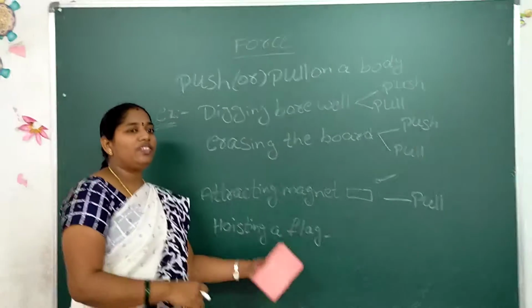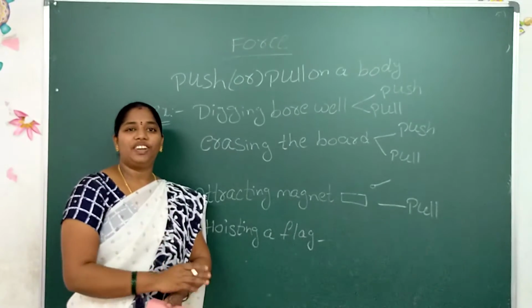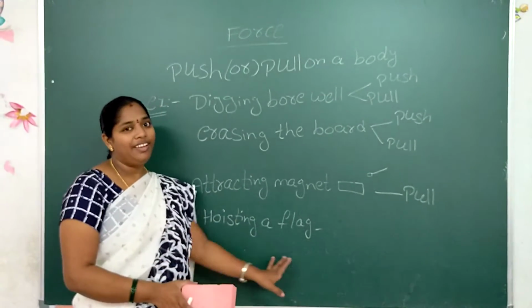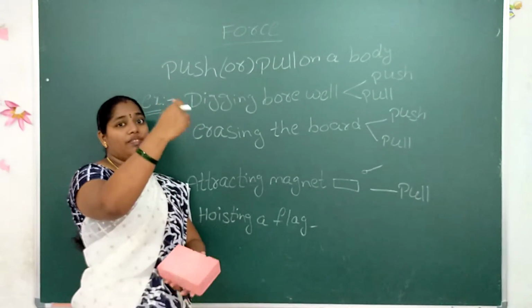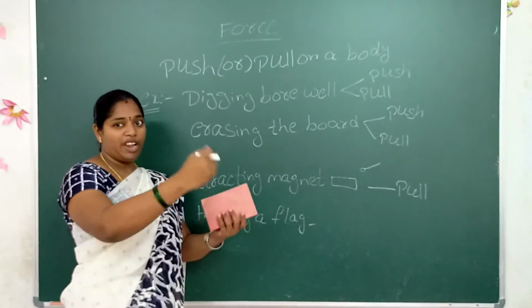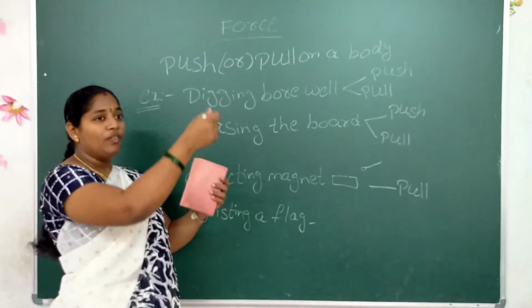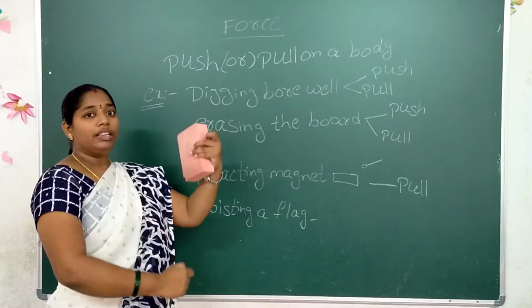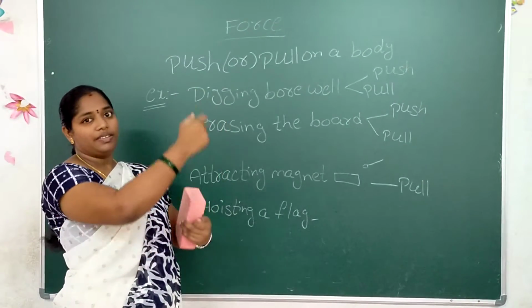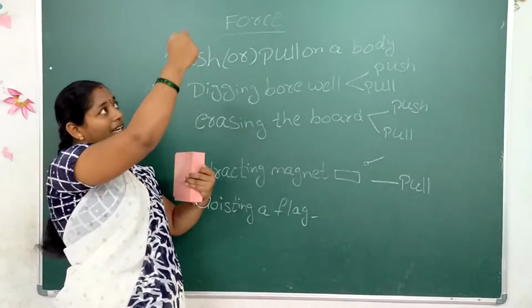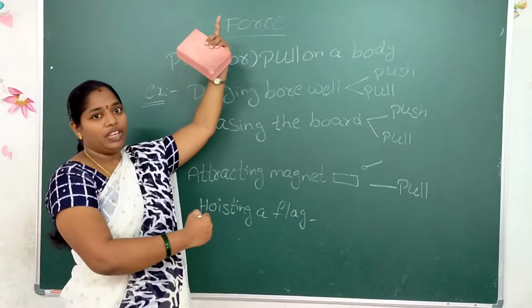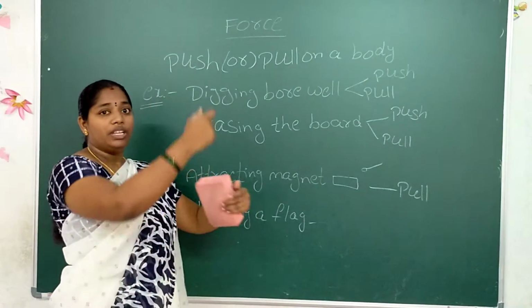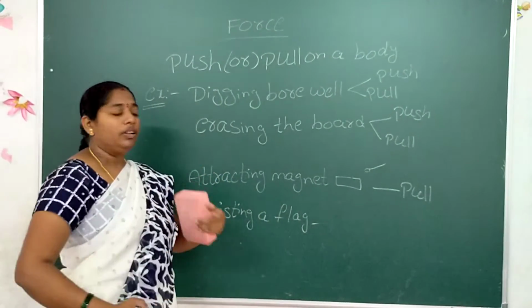Next, hoisting a flag. On August 15th and January 26th we hoist the flag in our schools. The flag is first at the bottom. What do we do? We pull the thread. When we pull the thread like this, the flag is pushed upward. Okay, hoisting the flag means the thread is pulled.